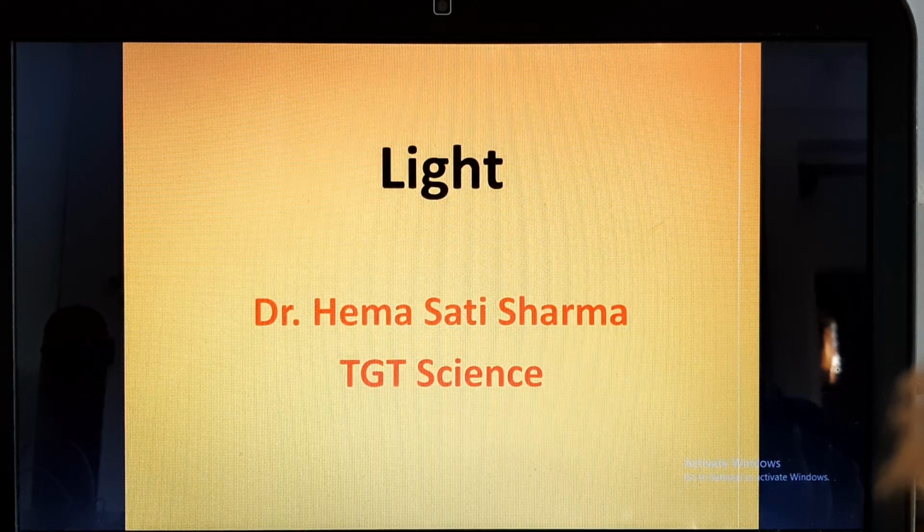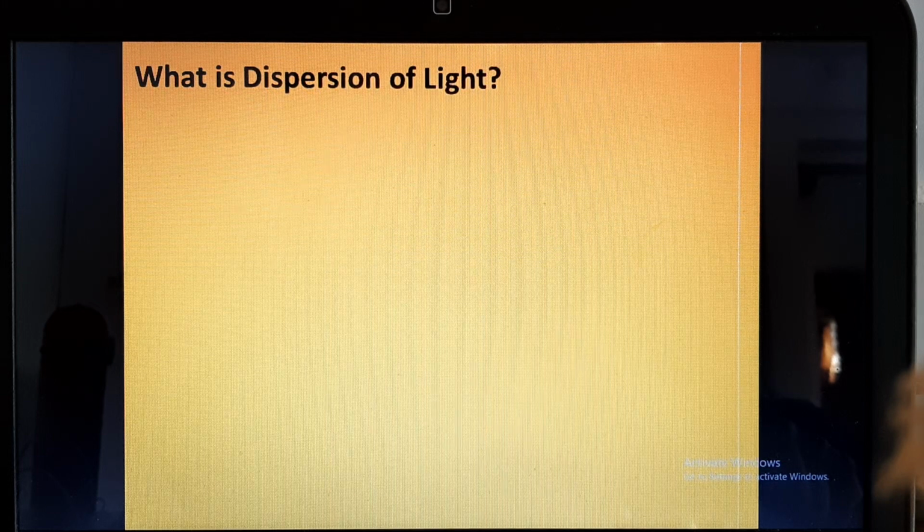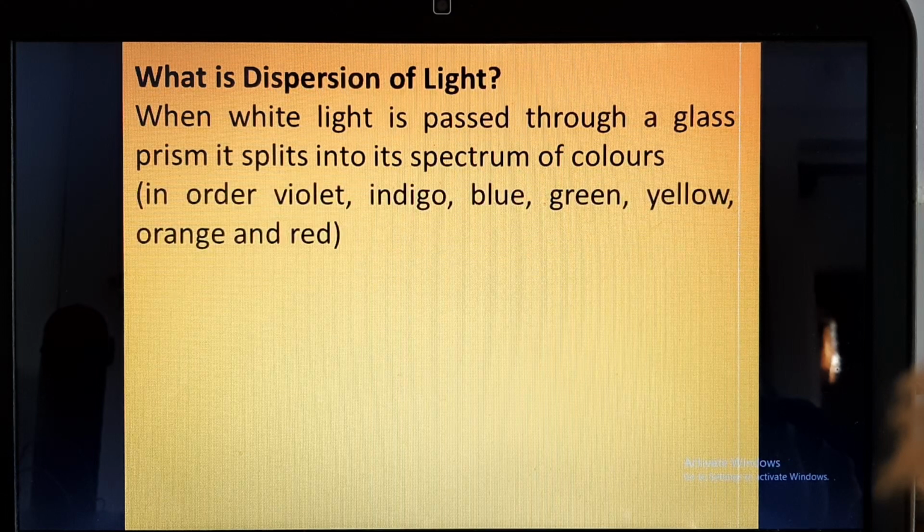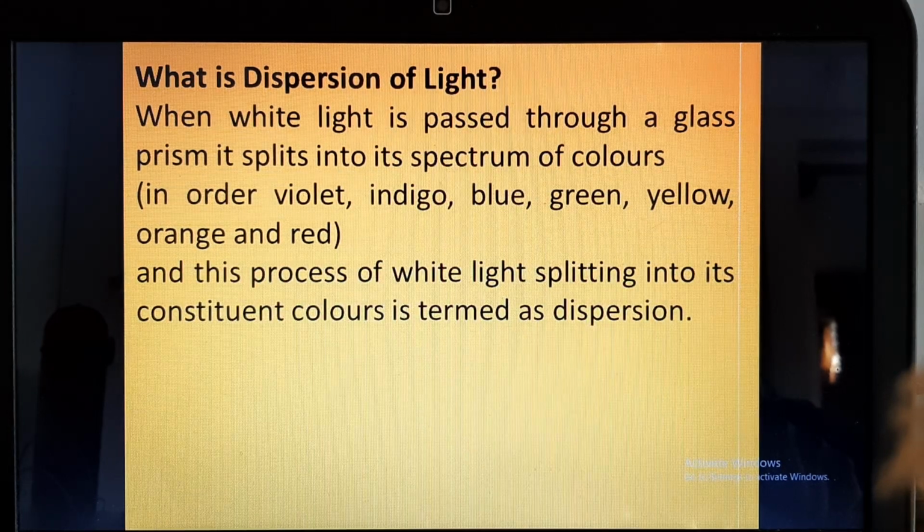So in today's lecture we are going to discuss dispersion of white light. When white light is passed through a glass prism, that white light splits into its spectrum of colors, which is Vibgyor: violet, indigo, blue, green, yellow, orange and red. And this process of white light splitting into its constituent colors is termed as dispersion.